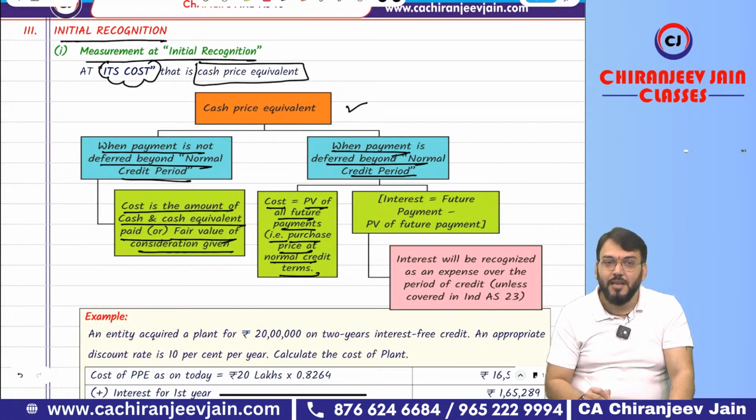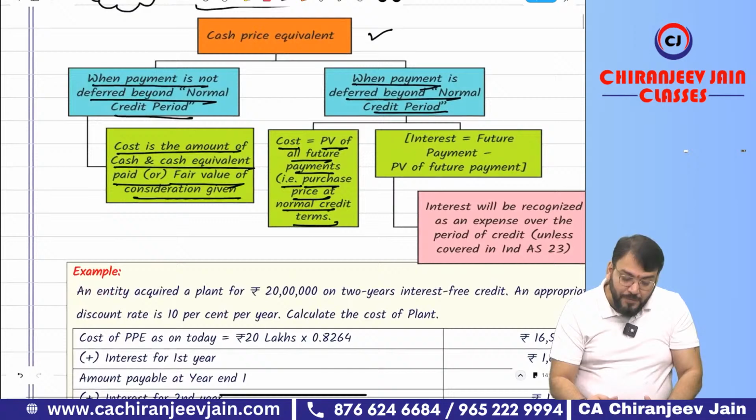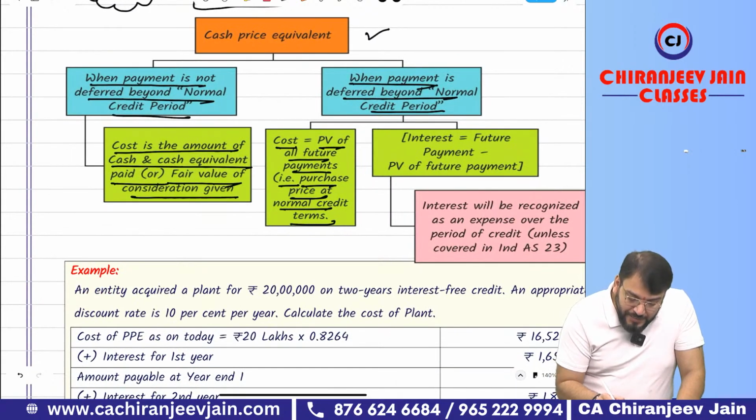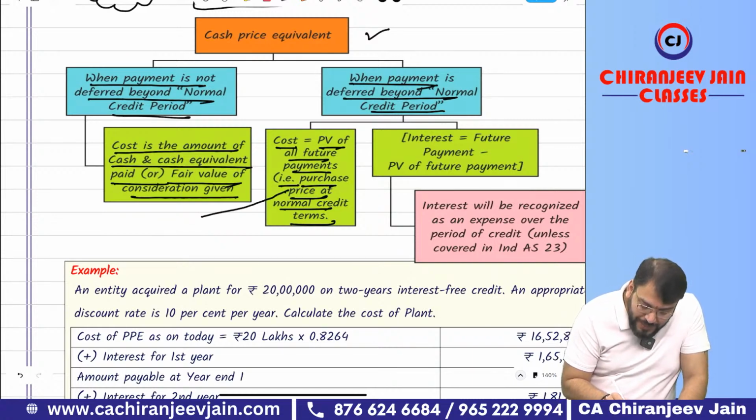Understood? Have you understood this point? Correct. Now, purchase price at normal credit terms. This point, have you understood? Just write down, purchase price at normal credit terms means what?